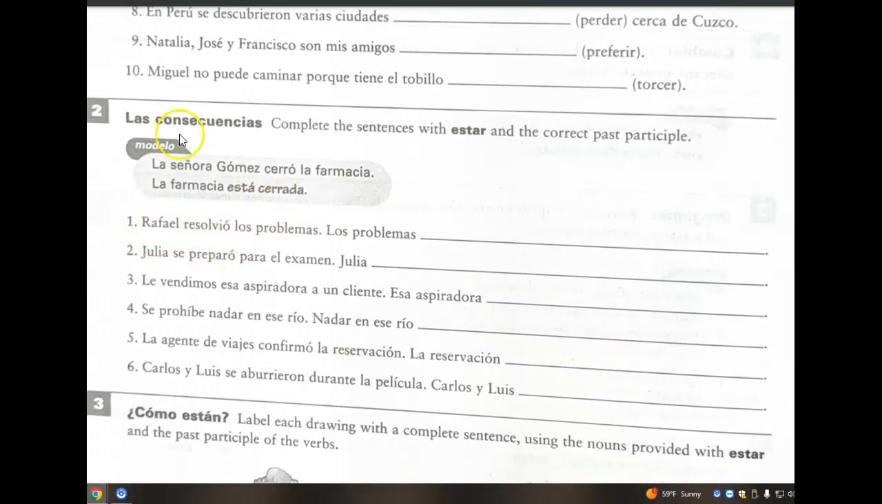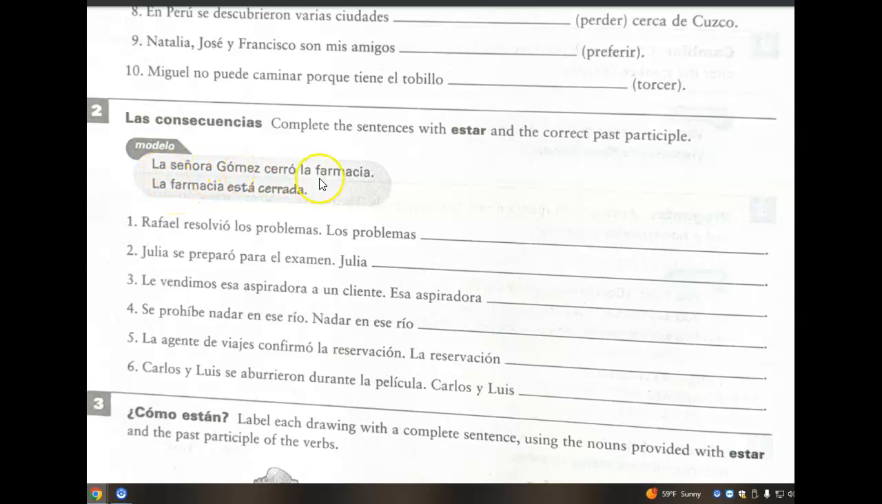Rafael resolvió, got to read the instructions. Complete the sentence with the verb estar and the correct past participle. So estar, as you remember from Spanish 1, has 5 conjugations in the present indicative. Estoy, estás, está, estamos, están. So that would be step 1. Step 1, conjugate estar according to your subject. Regular present indicative, Spanish 1. And then your past participle would still agree in accordance with the noun that you're modifying.